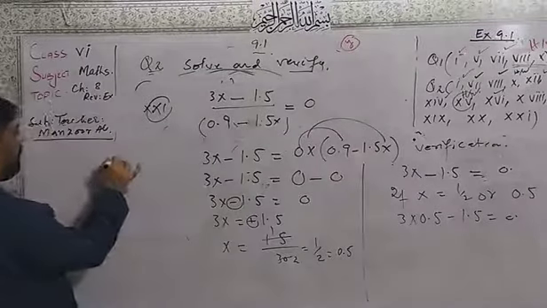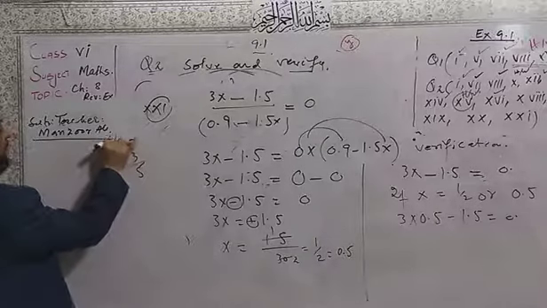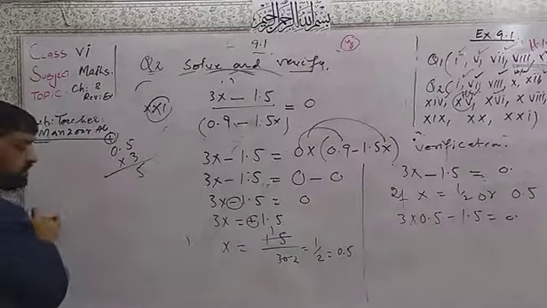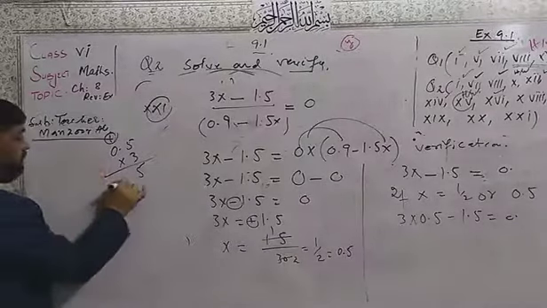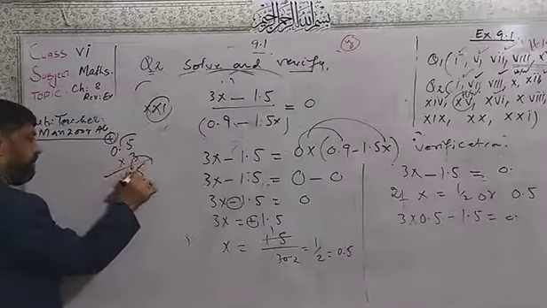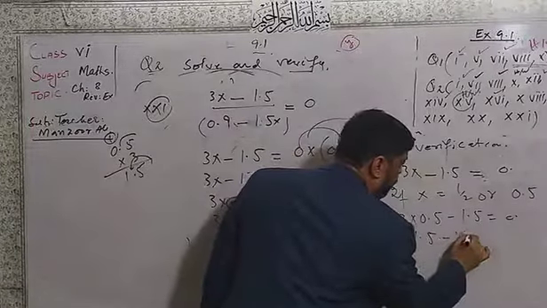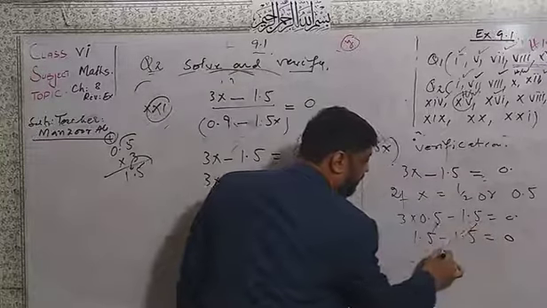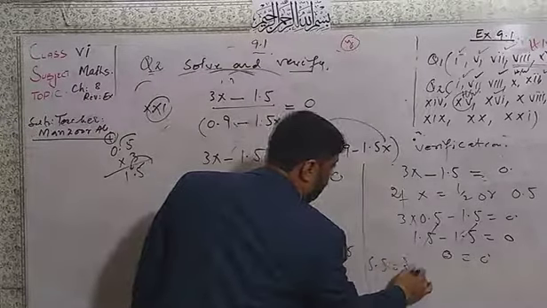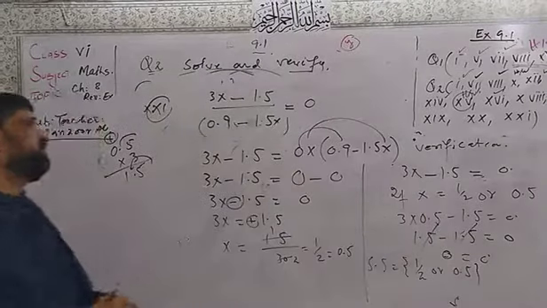Now you can write here 0.5 multiplied by 3: 3 times 5 is 15, 3 times 0 is 0, plus 1 is 1. The point goes after 1 number, so you place the point after 1 number here. So you will get 1.5 minus 1.5 equal to 0. They are cancelled. So 0 equal to 0. The solution set will be 1 over 2 or 0.5, no problem. This is the solution.